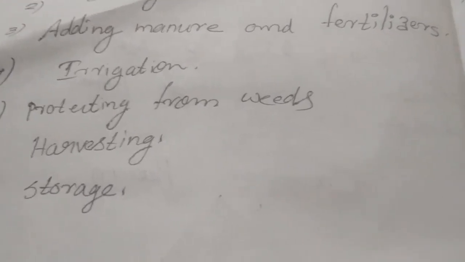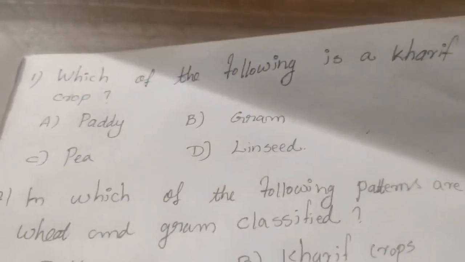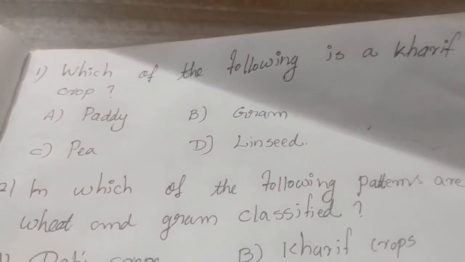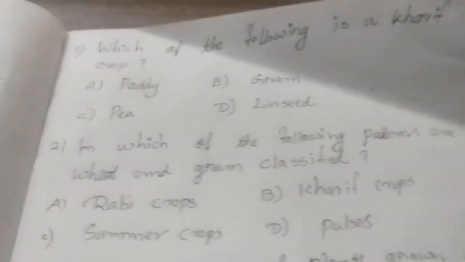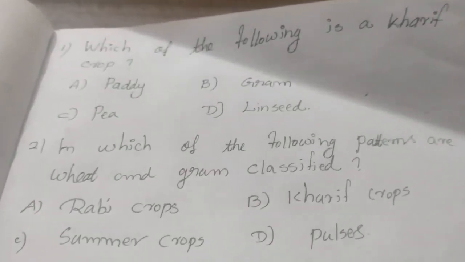I will give certain questions as homework for you. They are simple questions; you can just look at the video. Which of the following is a Kharif crop? Paddy, gram, pea, linseed. In which of the following patterns are wheat and gram classified?